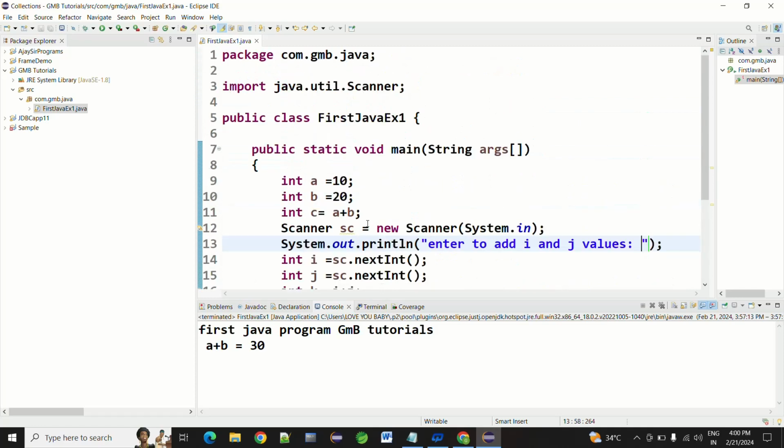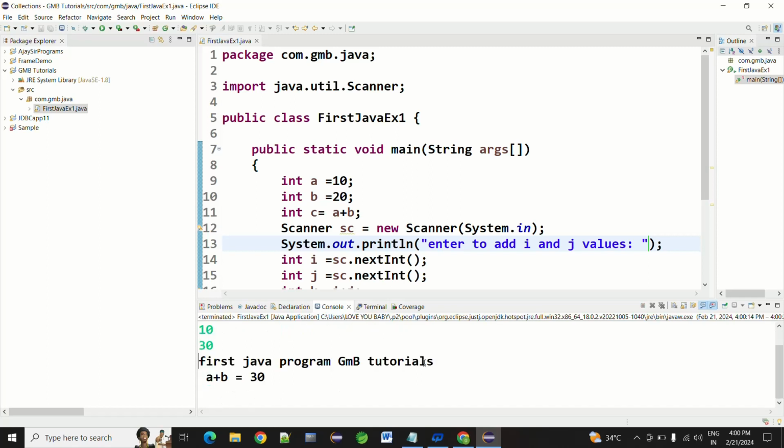You will get the miracle now. Here it is informing: enter i and j values to add. First we are entering 10, then 30.